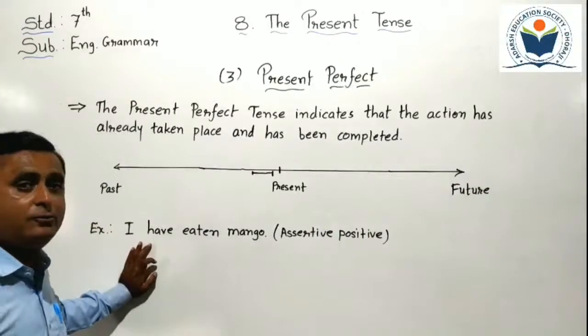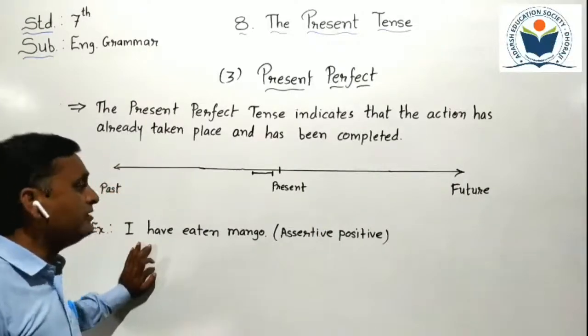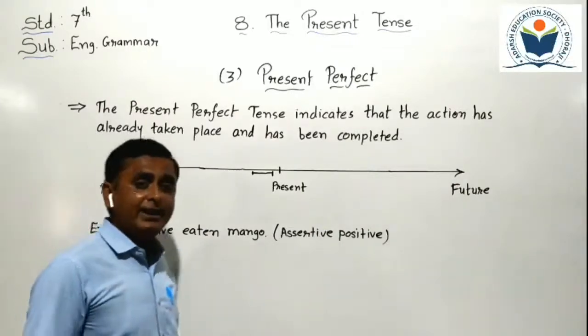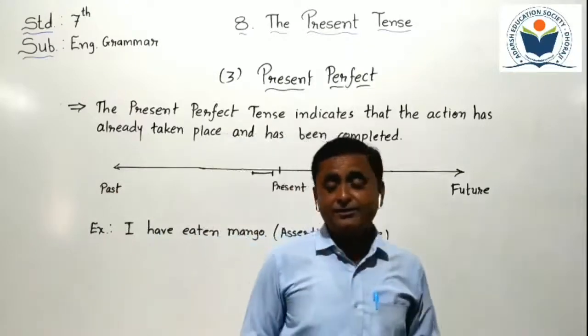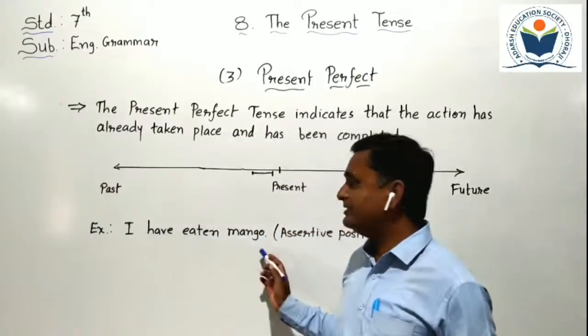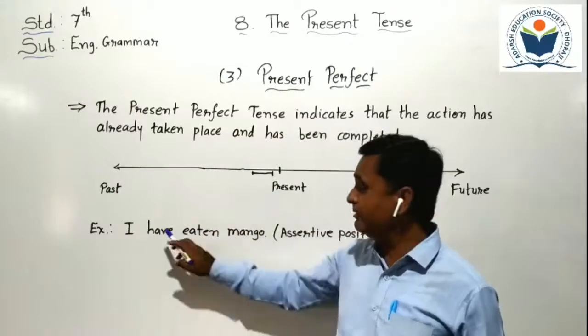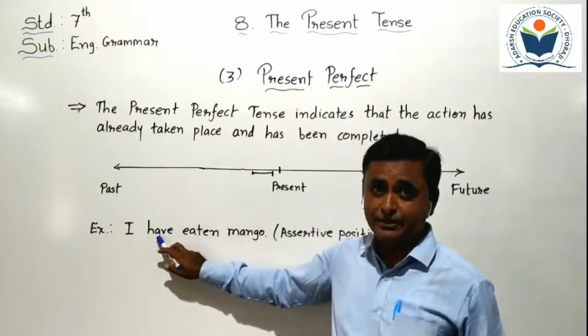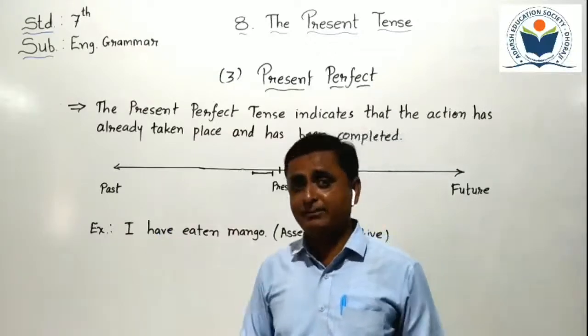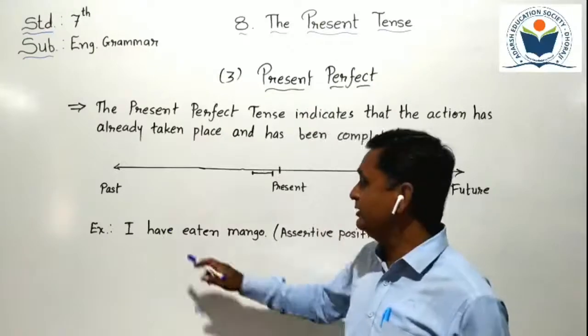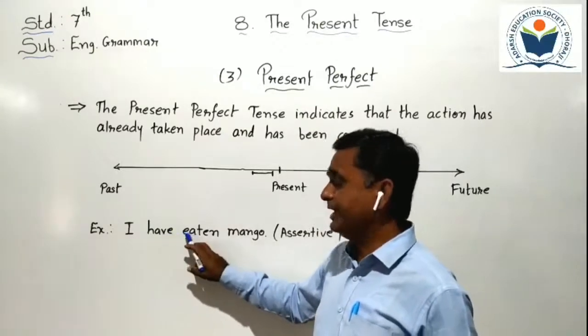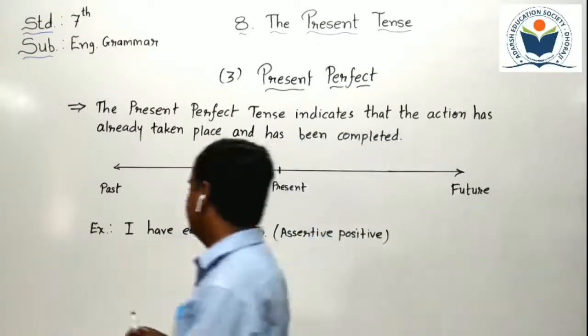If we want to make a negative sentence, how do we make it? To make a negative sentence, the first rule is to see whether any helping verb is there in that sentence. Yes, the helping verb have is given here. So we don't require any other helping verb here. We just have to put not after the helping verb and before the main verb. What happened now?